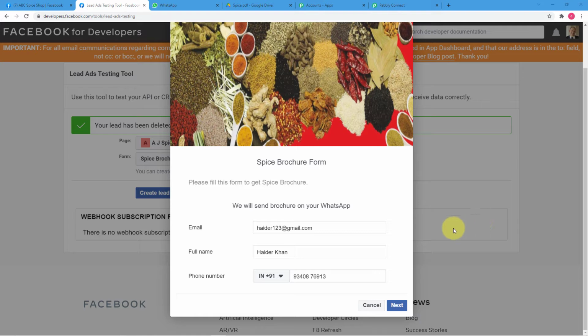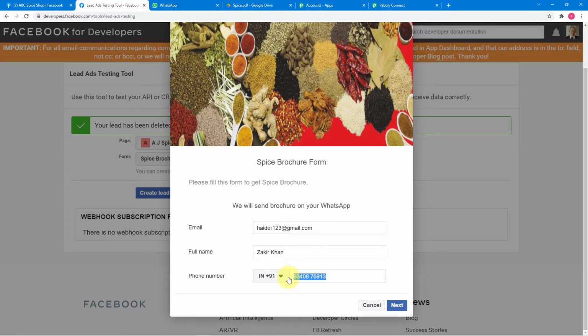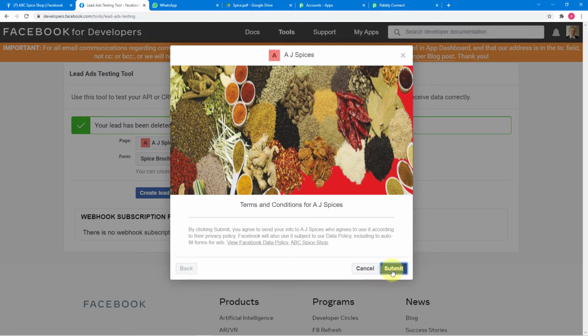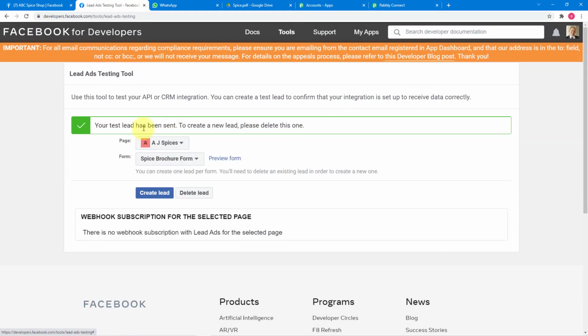So here I have opened my lead ad form again, and now let me fill the details again. Now this time the lead is Zakir Khan, and let me fill the number too. Okay, now I'm clicking on next here and submit, and it is showing thanks, you're all set. Our new lead is generated here. You can see your test lead has been sent.